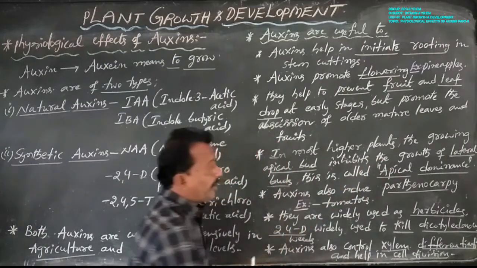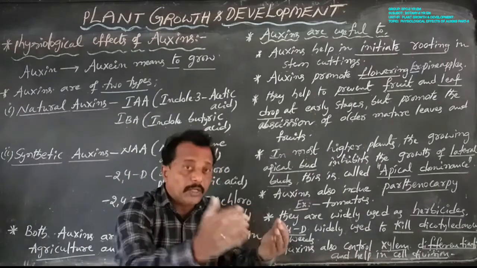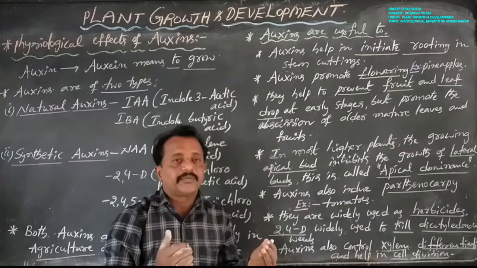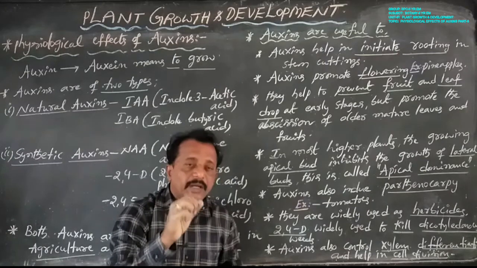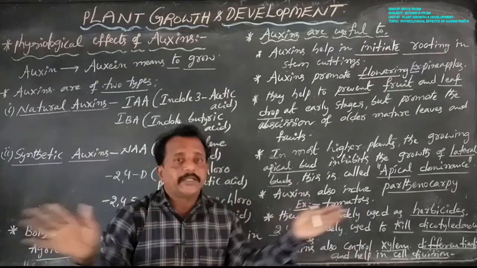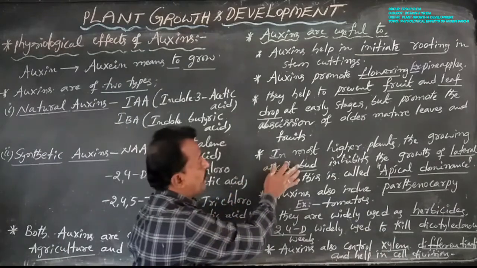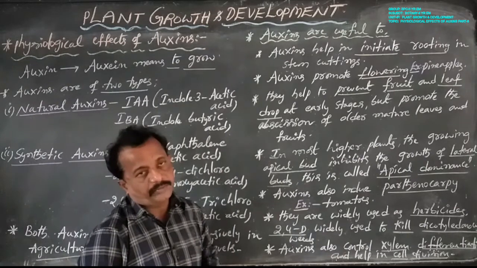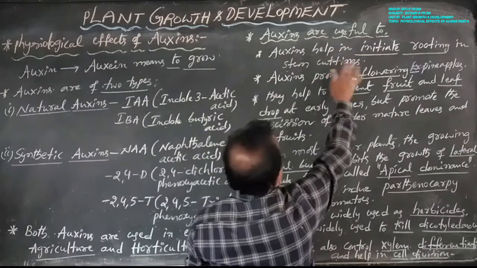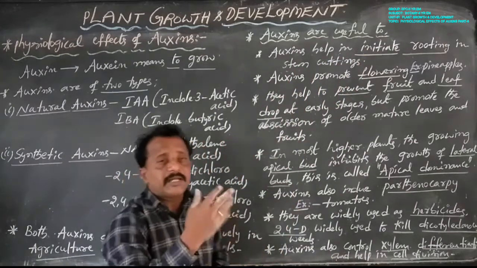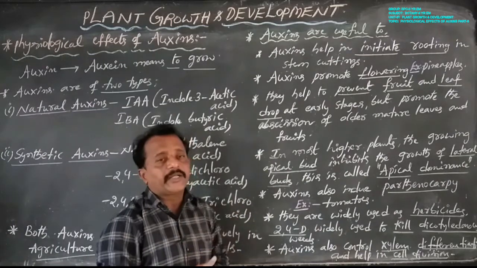Generally, in most higher plants, the growing apical bud inhibits the growth of lateral buds. This phenomenon is called apical dominance. But sometimes, with removal of the apical bud, the lateral or axillary buds grow, and that is called decapitation. Decapitation is widely used in tea plantation and hedge making. Also, auxins help initiate rooting in stem cuttings, which is widely used in agriculture, especially at the horticultural level.